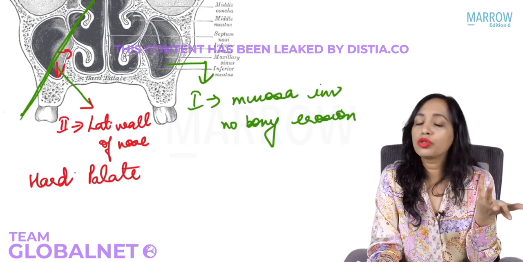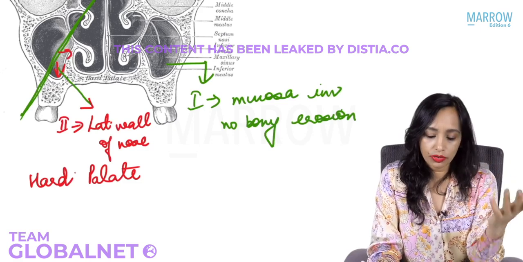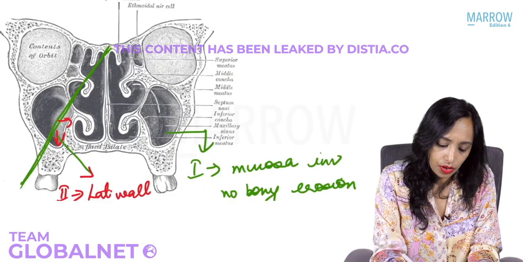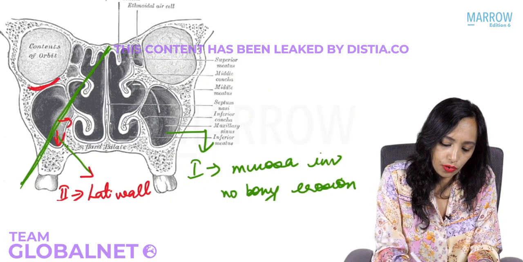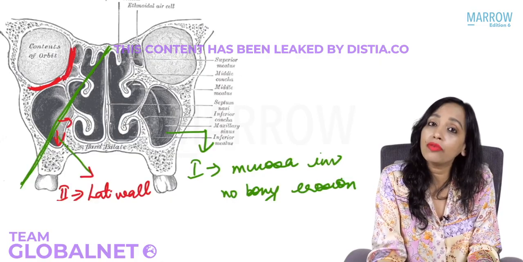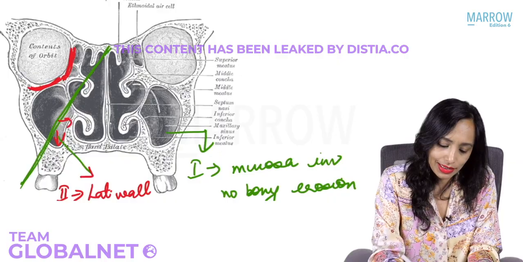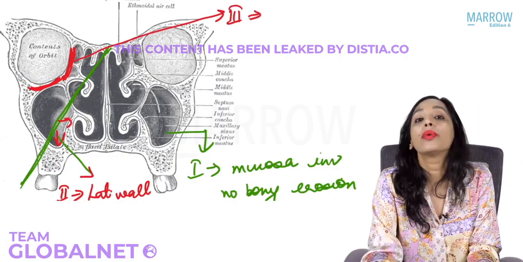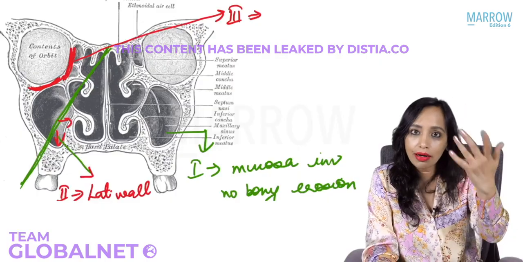Yes, stage 3 will be suprastructure. So what is suprastructure? Stage 3 will be when it has gone to the floor of the orbit, when it has involved the ethmoid sinuses, that is the medial wall of the orbit. So that is stage 3. It has gone superiorly and posteriorly.